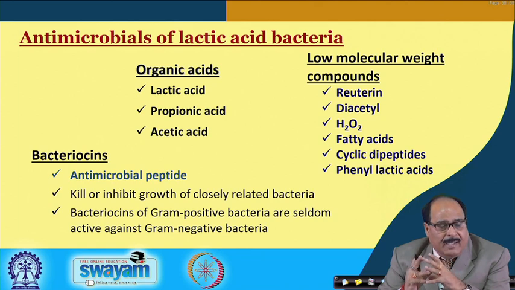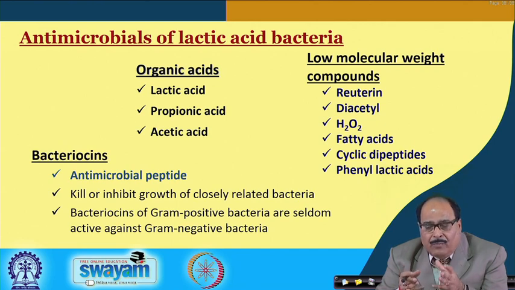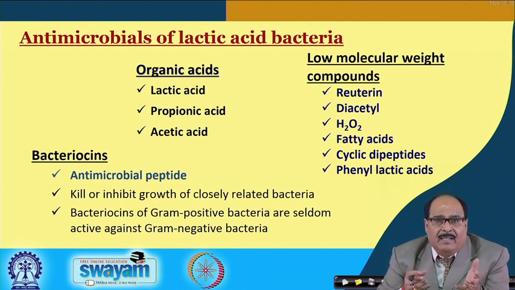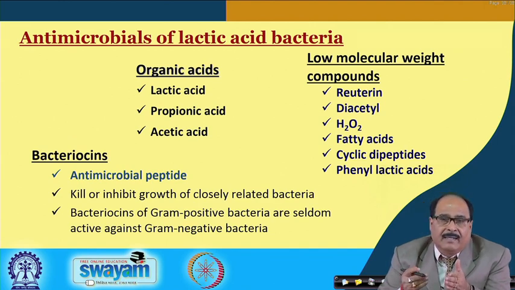There are certain antimicrobials of lactic acid bacteria which are being used for biopreservation, and these include organic acids like lactic acid, propionic acid, acetic acid or other low molecular weight compounds produced by these lactic acid bacteria when they grow in the food, or reuterin, diacetyl, hydrogen peroxide, fatty acid, cyclic dipeptide and phenyl lactic acids.